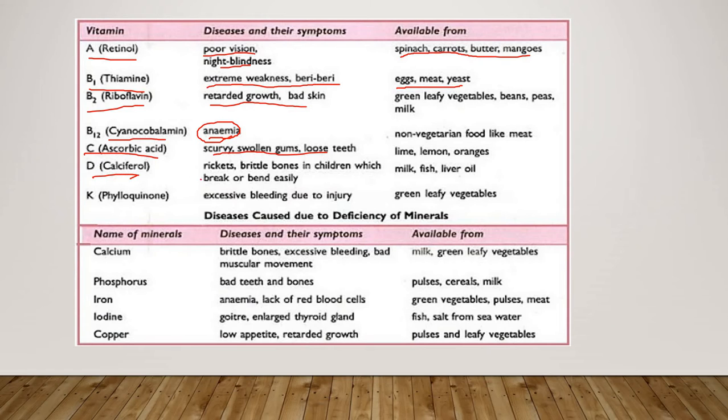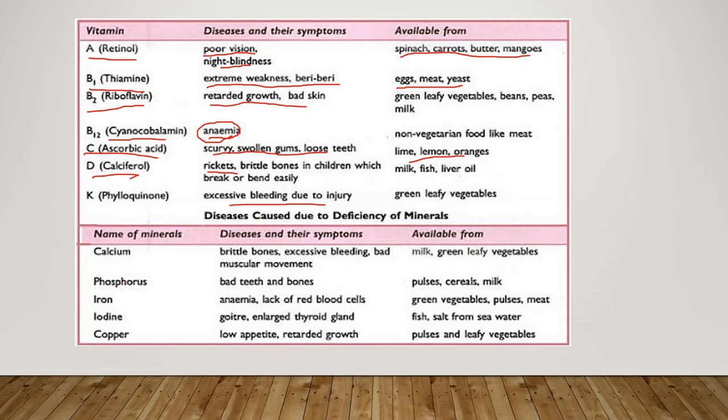Calciferol, vitamin D. Okay, vitamin C sources you already know: lime, lemon, oranges. It is also good for your immunity. And then vitamin D deficiency causes rickets, brittle bones in children which break or bend easily, and it is available from these sources. And vitamin K is called phylloquinone. If you have a deficiency of vitamin K, you will not have blood clotting. There will be excessive bleeding due to injury. Okay, so the available source for this will be green leafy vegetables.